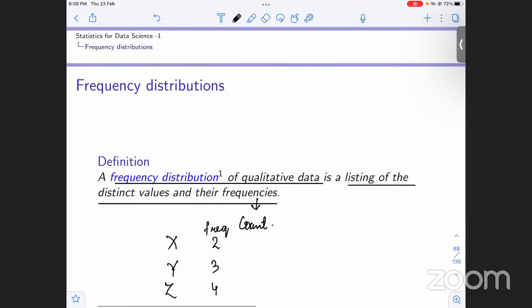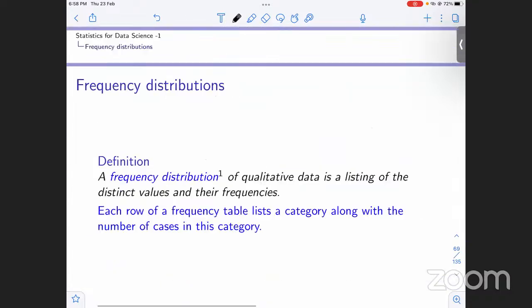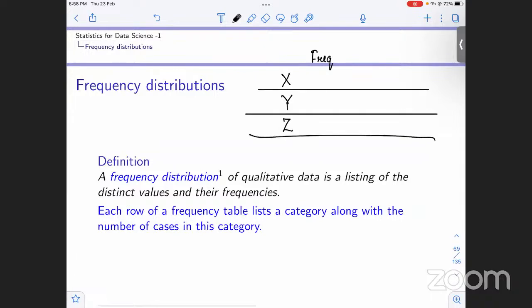Now, this is for qualitative data. Right now, we are considering just the case of qualitative data. We are just listing the distinct values, for example X, Y and Z, and we are listing their frequencies, their counts, how many times each occurs in the data set. Each row of a frequency table lists the category along with the number of cases in this category. Let us assume X, Y, and Z are our cases, and this is our frequency. This is one row, this is the second row, and this is the third row. So this is our frequency listing.